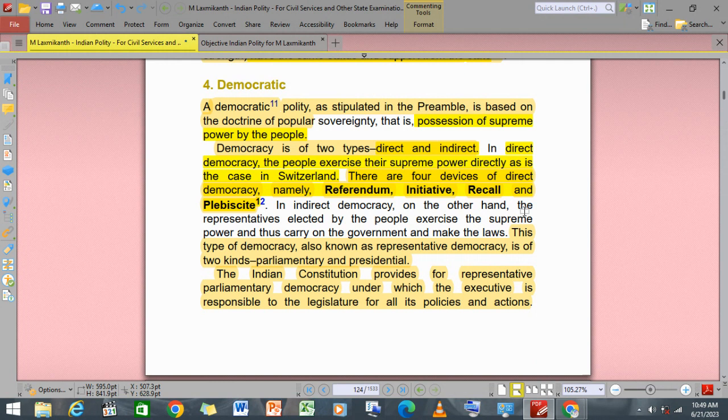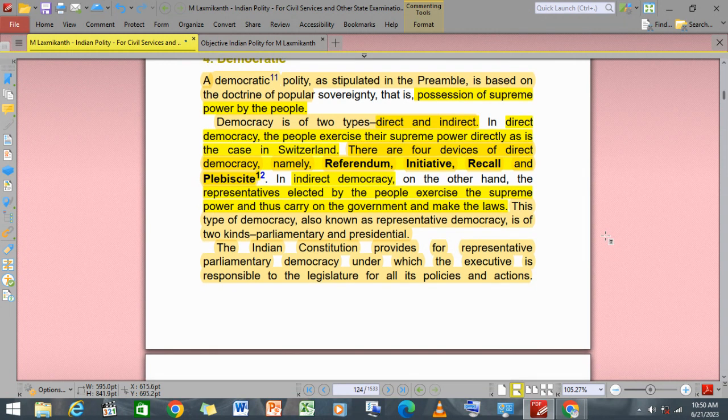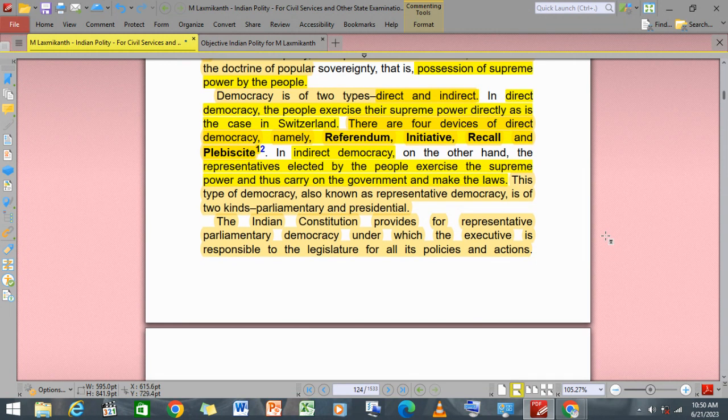In indirect democracy, on the other hand, the representatives elected by the people exercise the supreme power, and they carry out the government and make the laws. Right? This is the indirect democracy which India has. This type of democracy, also known as representative democracy, is of two kinds: parliamentary and presidential.